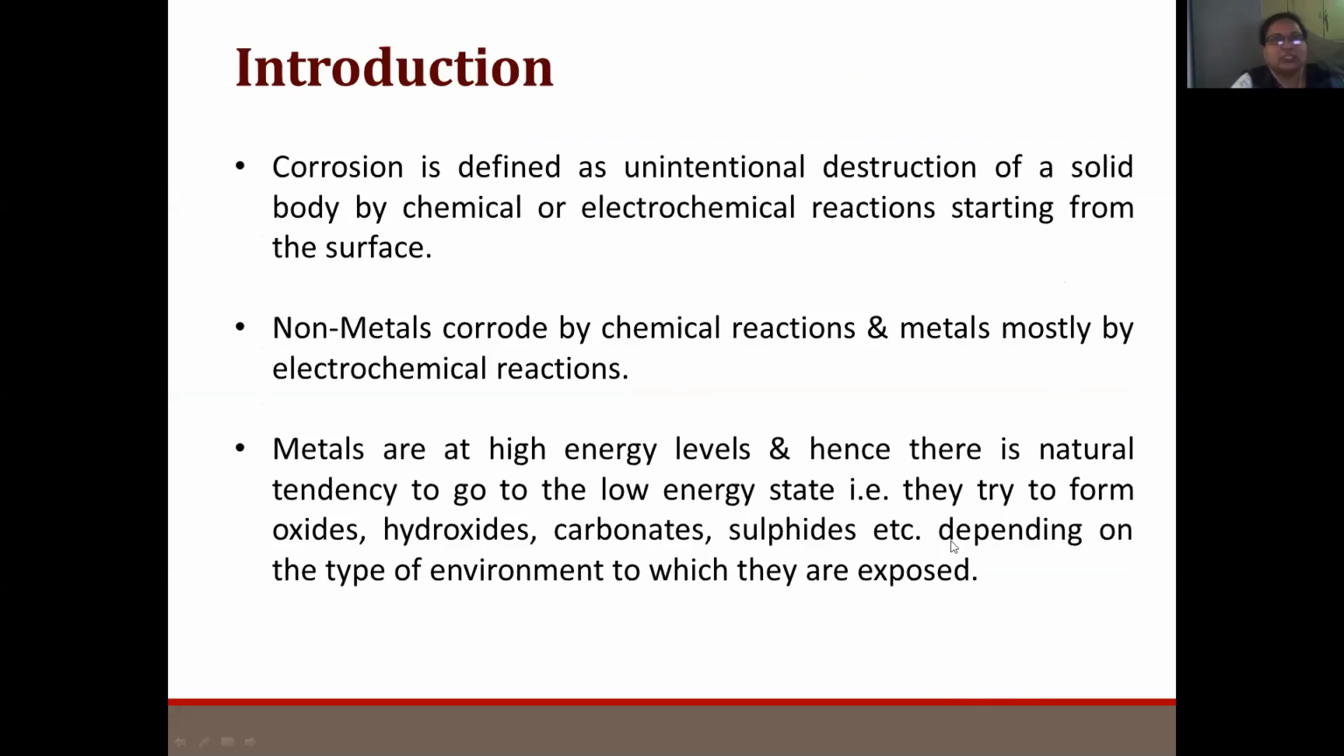The deterioration or destruction of a metal by the attack of the environment is called corrosion. Metals undergo corrosion by electrochemical reactions, whereas non-metals undergo corrosion by chemical reactions.